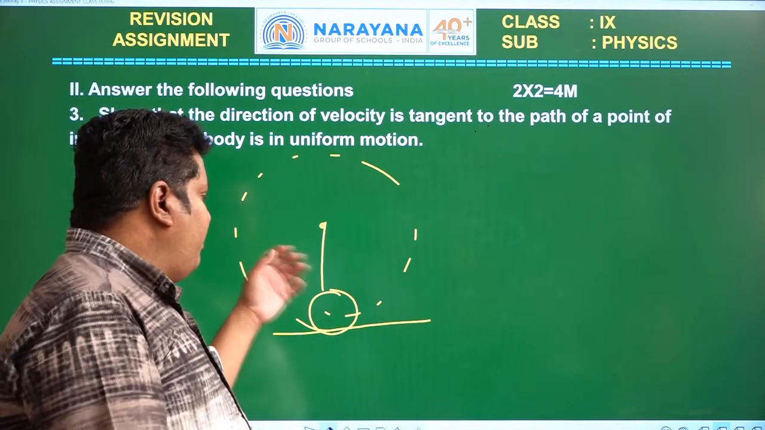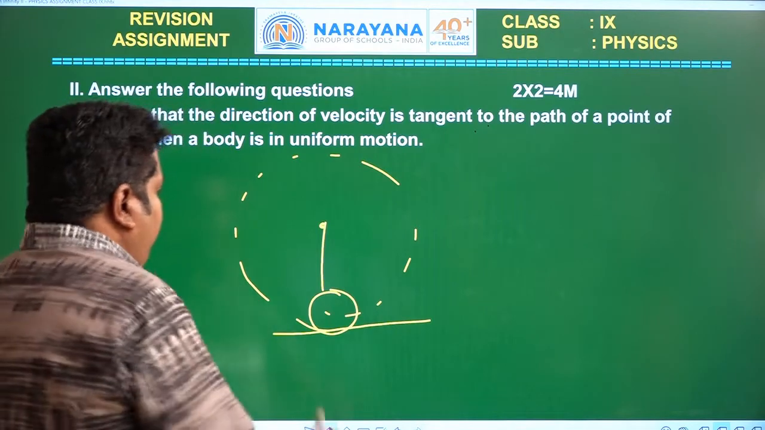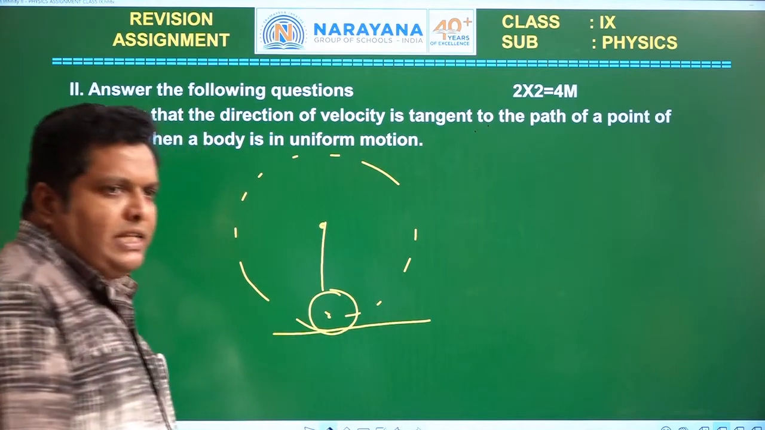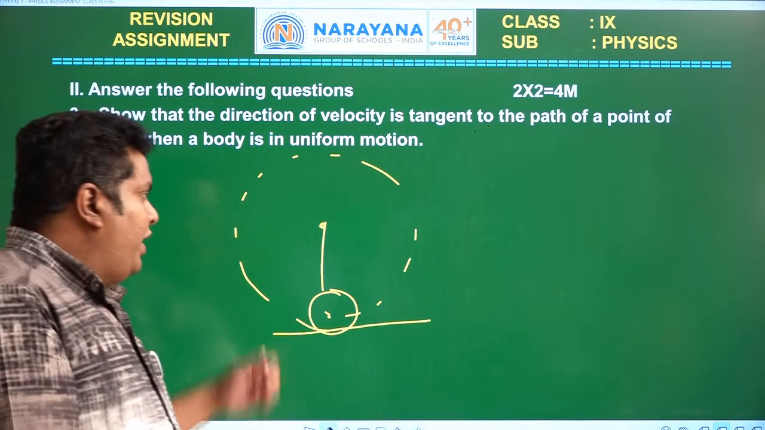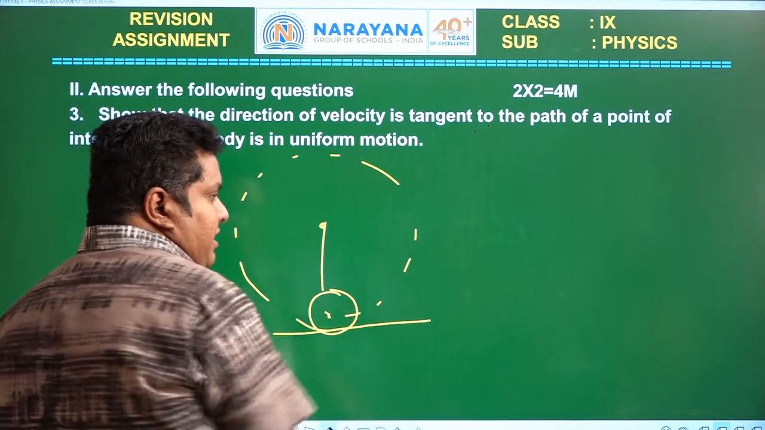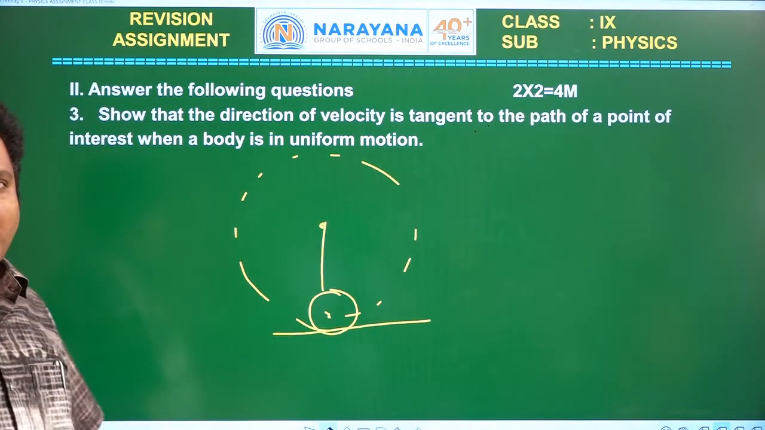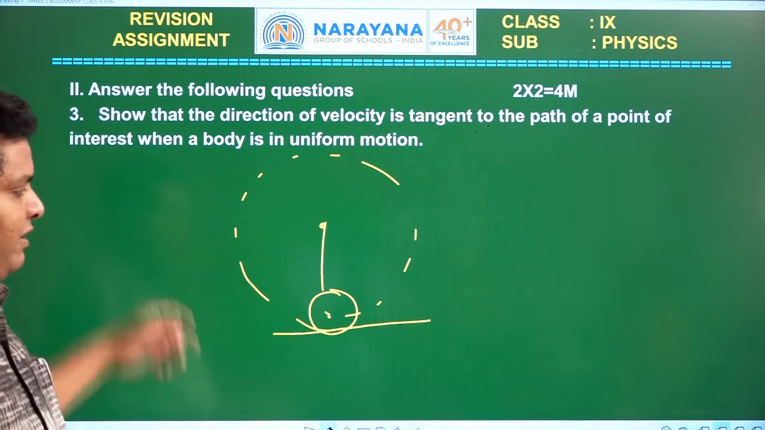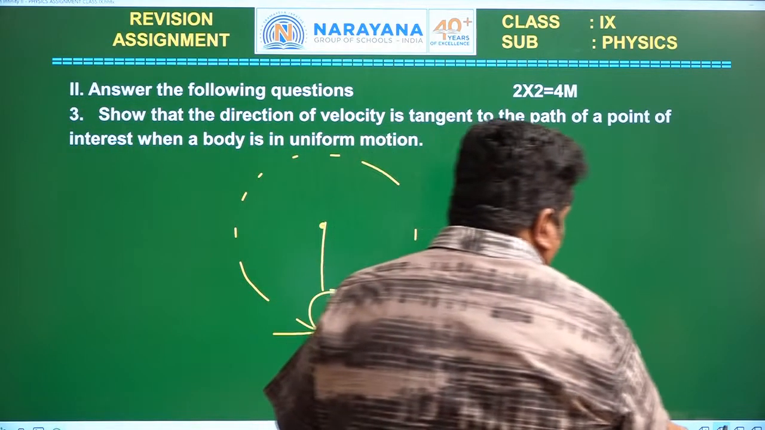If an object is tied with a string and whirled in a vertical circular path, then if you release your hand, what happens? The object will move along the tangent of the circle. That is the explanation for this third question. Now let us see the fourth question.